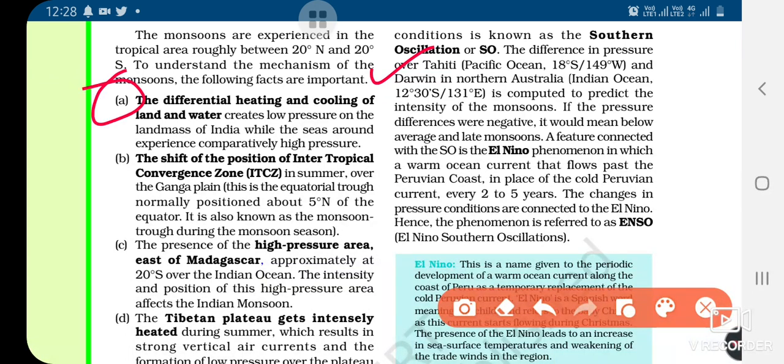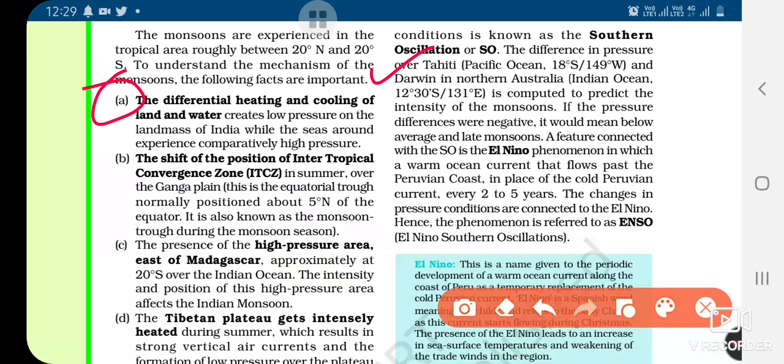The first fact is that India is bounded by both land and water. When the sun rises, the land gets heated up faster, and the air above the land also gets heated up faster, because the particles of land are very close to each other. Sea water takes time to get heated up because the particles of liquid are far from each other. So the air above the water will take time to get heated up.